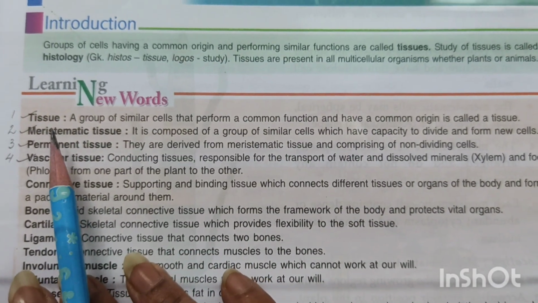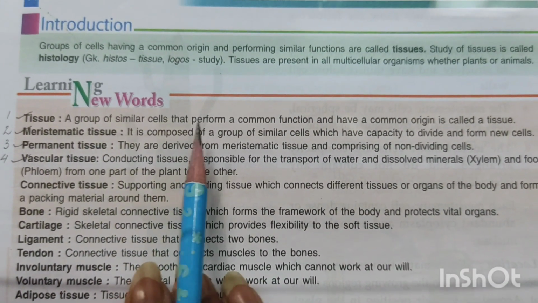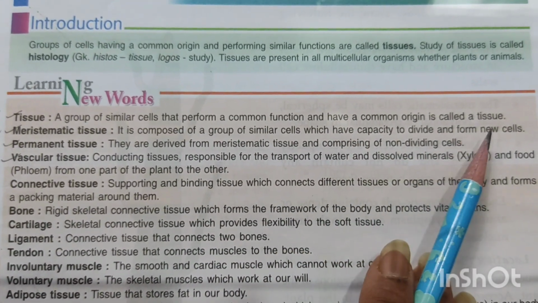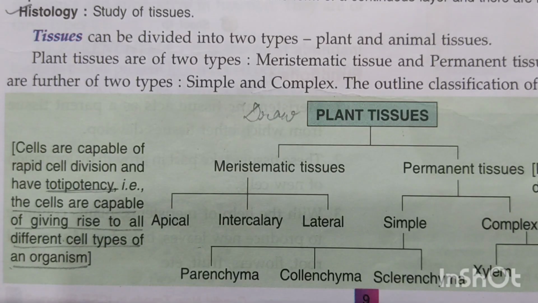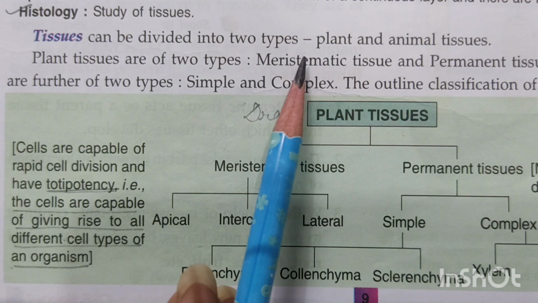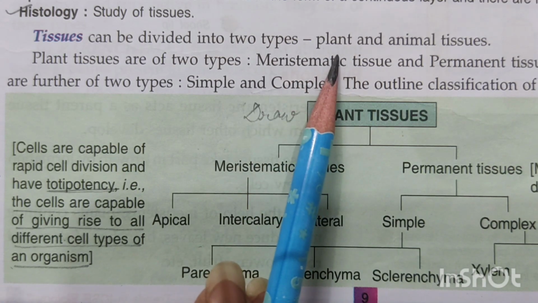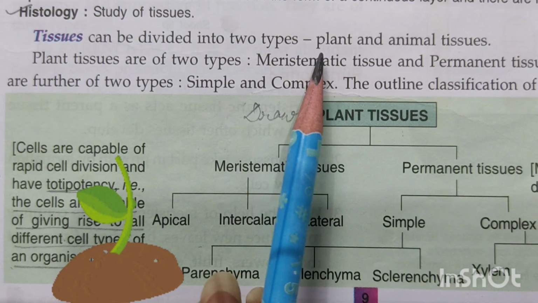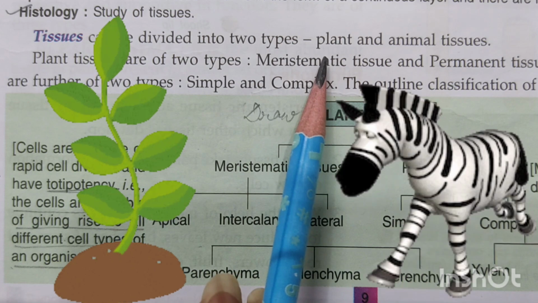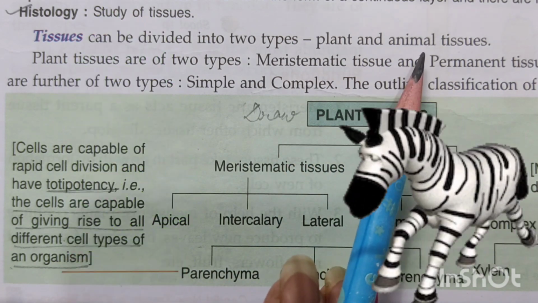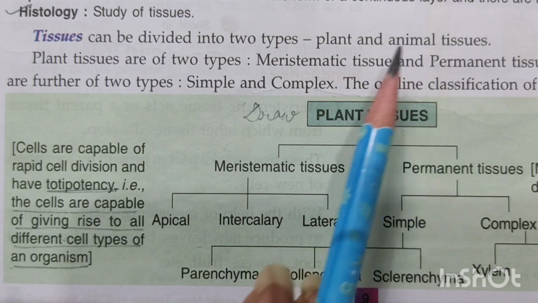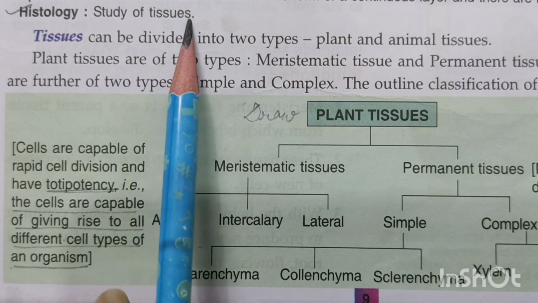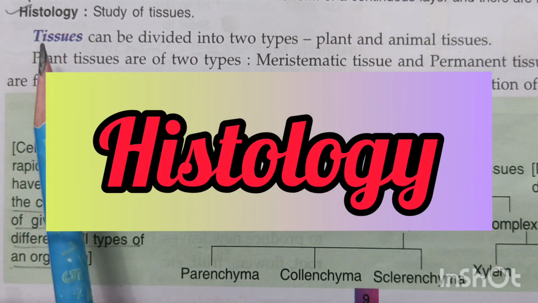So what is a tissue? Let's see. A group of similar cells that perform a common function and have a common origin is called a tissue. Tissues can be of two types, children. They can be a plant tissue or they can be an animal tissue. Now, the tissues that are found in a plant body are the plant tissues, and the tissues that are found in animal bodies are known as the animal tissues. Now, this tissue, children, one more term you should know over here. The study of tissues is known as histology.